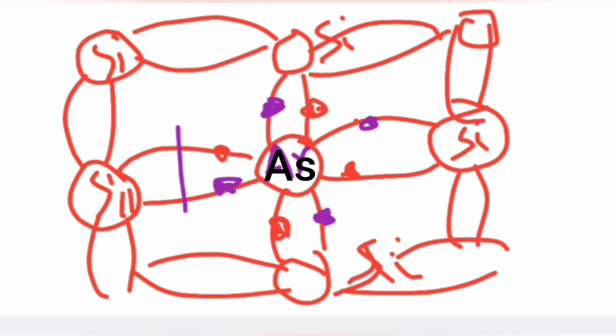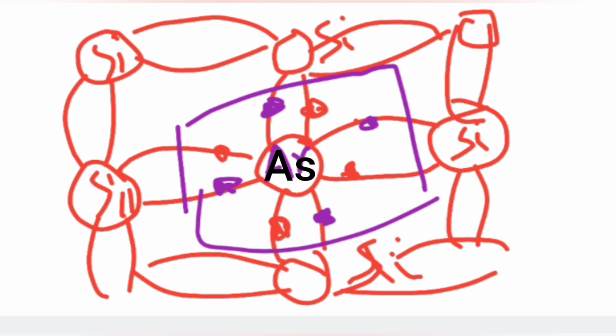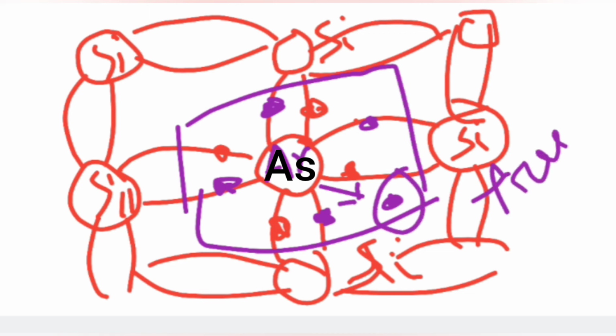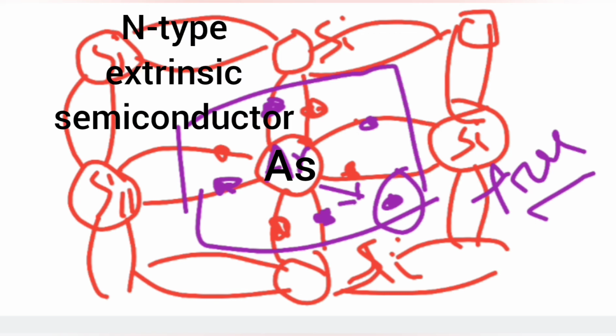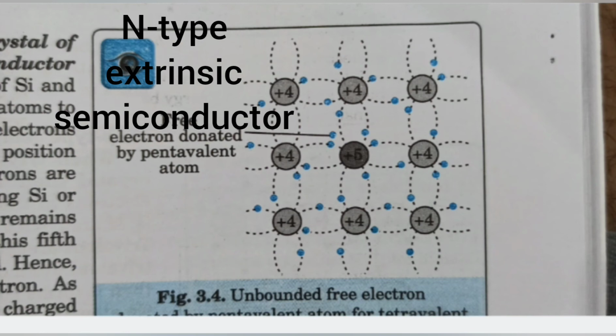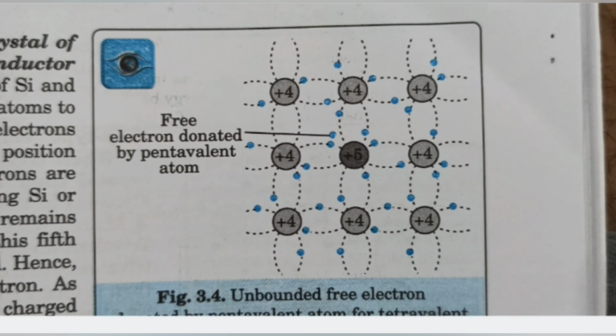Now it is complete, but here we have one more extra electron, which is a free electron, and this is the majority carrier here. This kind of semiconductor is called n-type. N is for negative, because the free electron is a negative charge. Here is another diagram. Now we have seen that this is silicon.